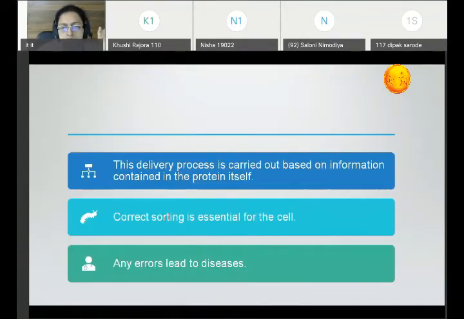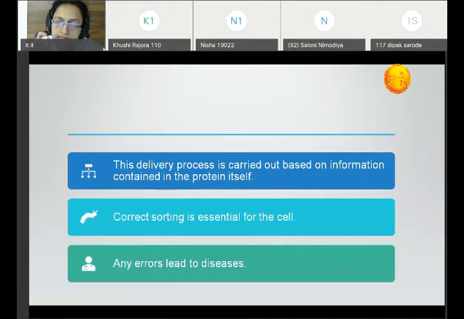Now this delivery process is carried out based on the information which is present within the protein itself. Remember this important thing: the information about where to transport that particular protein is present within the protein itself in the form of signal sequences. Whenever a protein is getting synthesized or after its complete synthesis, it has certain sequences of amino acids which are called signal sequences, and they carry the information.